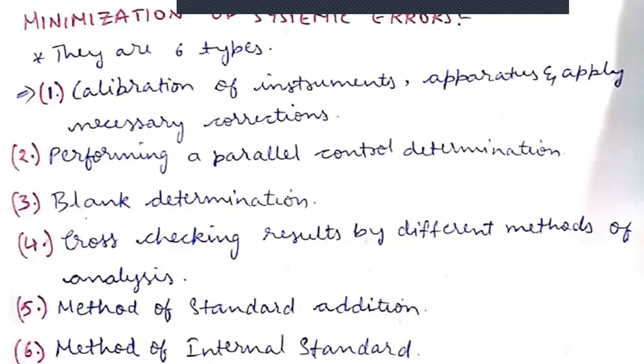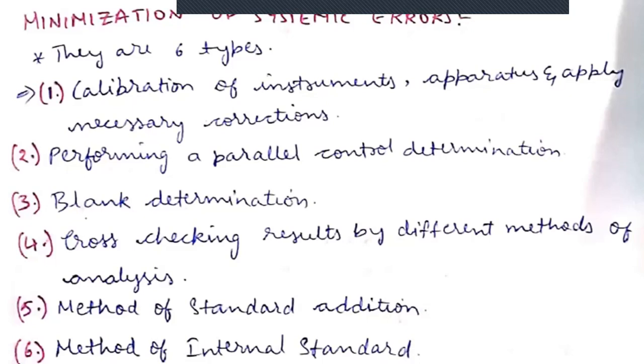And HCl is also estimated by another method called precipitation titration. Why? Because HCl contains soluble chlorides. Soluble chlorides can be easily precipitated when we add a precipitating agent, right? So that we can get the precipitate and we can identify the soluble chlorides.